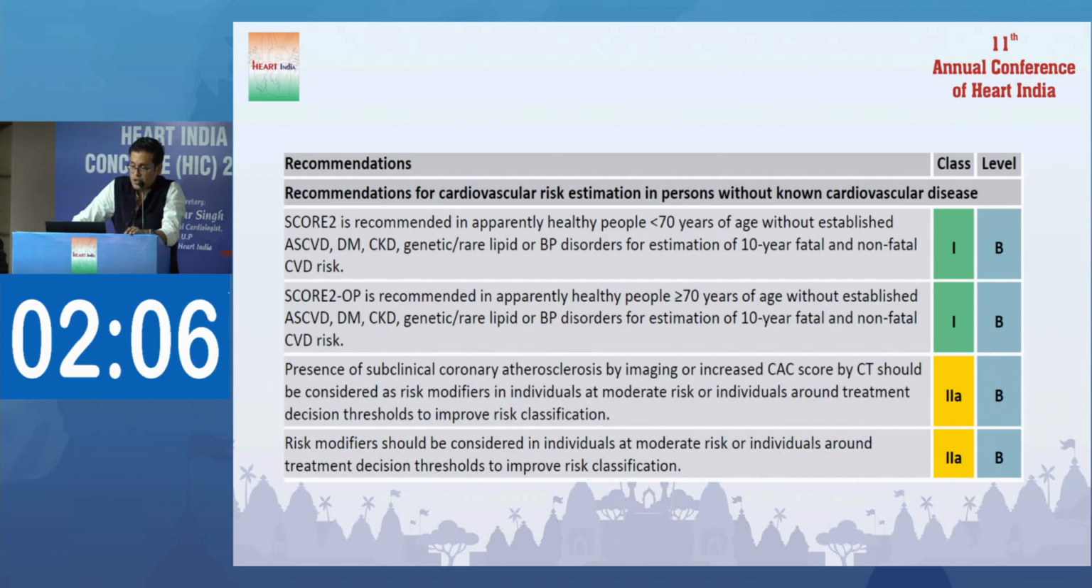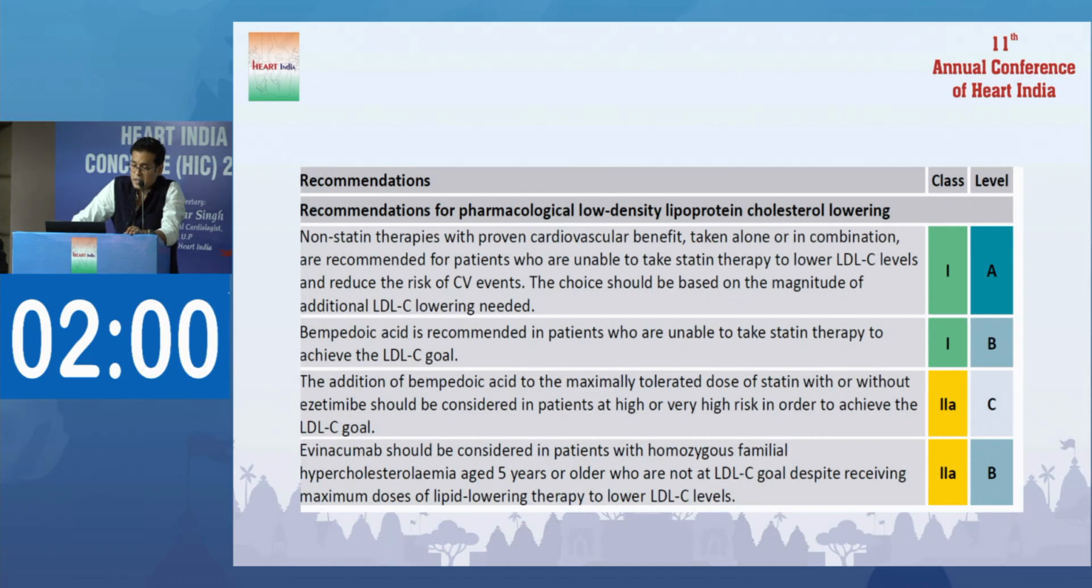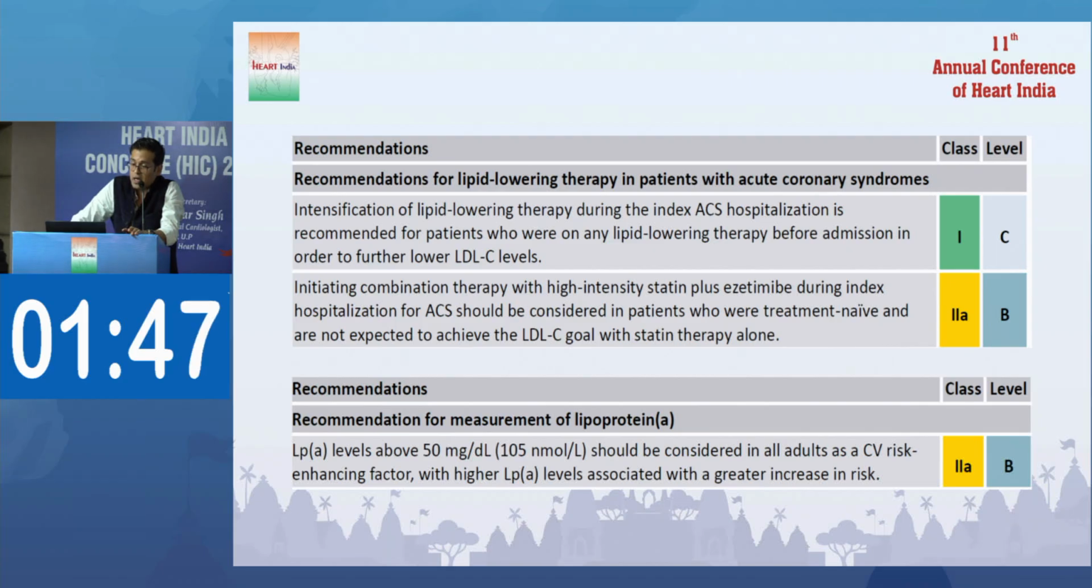These are some of the newer recommendations. Class 1: SCORE2 and SCORE2-OP. Non-statin drugs in combination is a class 1 recommendation for ACS management. Bempedoic acid, if the patient is intolerant to statin, is a class 1 recommendation. Evinacumab is a class 2A recommendation. Intensification of lipid lowering during index hospitalization is a class 1 recommendation, which was previously 2A. And Lp(a) above 50 is a risk enhancer, and a greater increase in risk is a class 2A recommendation. Again, in these populations, you have no choice, but further stringent control of LDL is recommended.